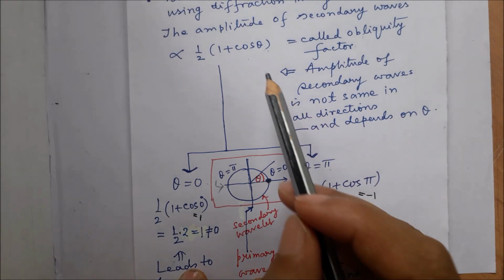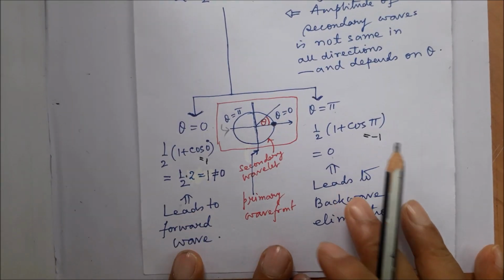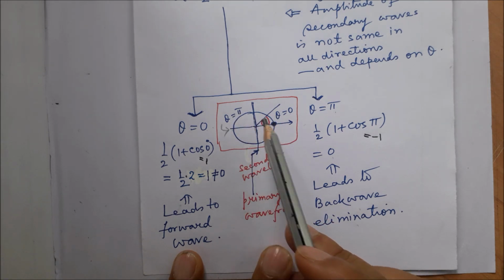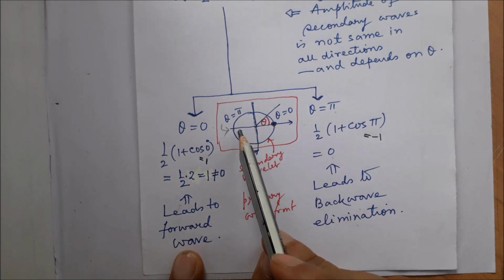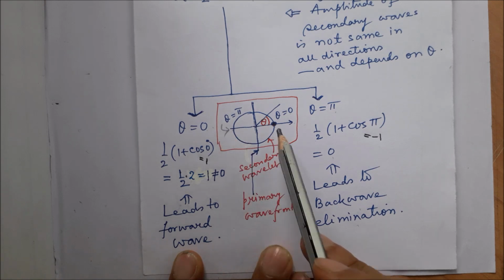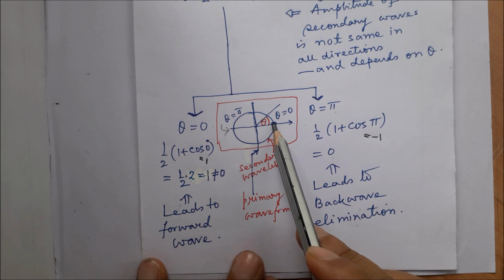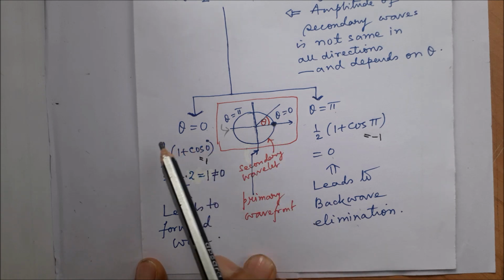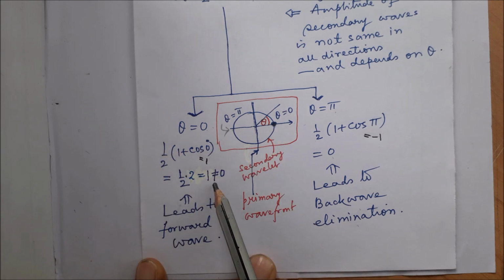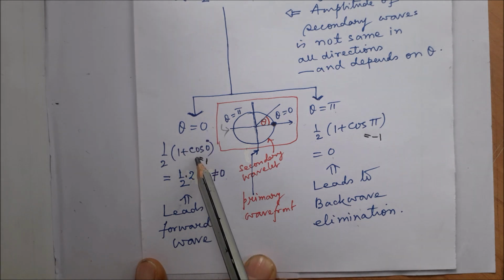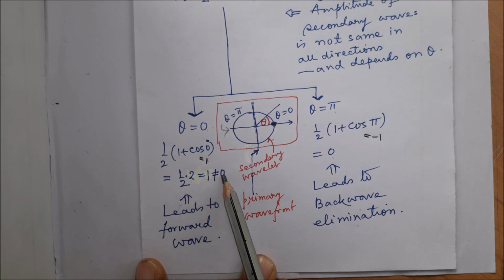It is not the same in all directions, as evident from this diagram where we have a secondary wavelet. Now this is the forward direction and this one is the backward direction. At theta equal to 0, that is in the forward direction, we have the value of the obliquity factor to be different from 0, because if we put theta equal to 0 here, then cos 0 is 1 and therefore we have 1 which is not equal to 0.